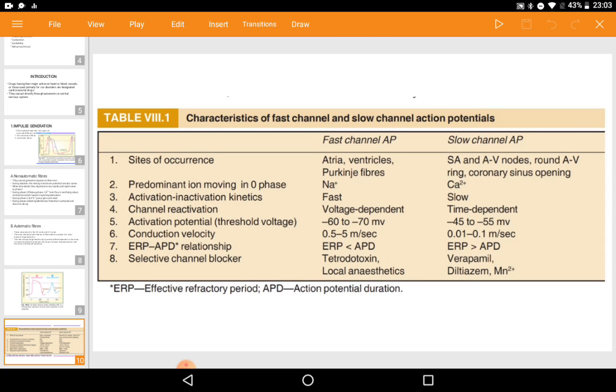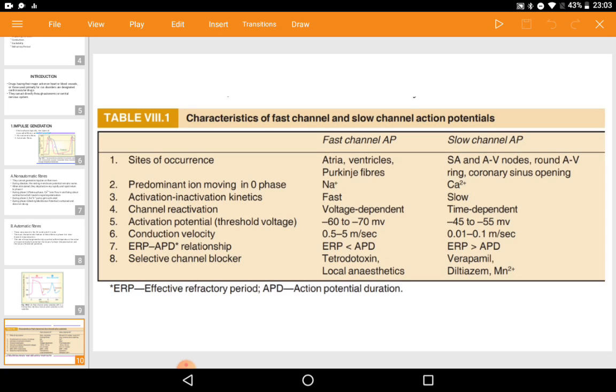Next is the predominant ion moving in phase zero: sodium in fast channel because it moves very fast, and calcium in slow channel, which is slow. Activation and inactivation kinetics are fast in fast channel, as the name denotes, and slow in slow channel.